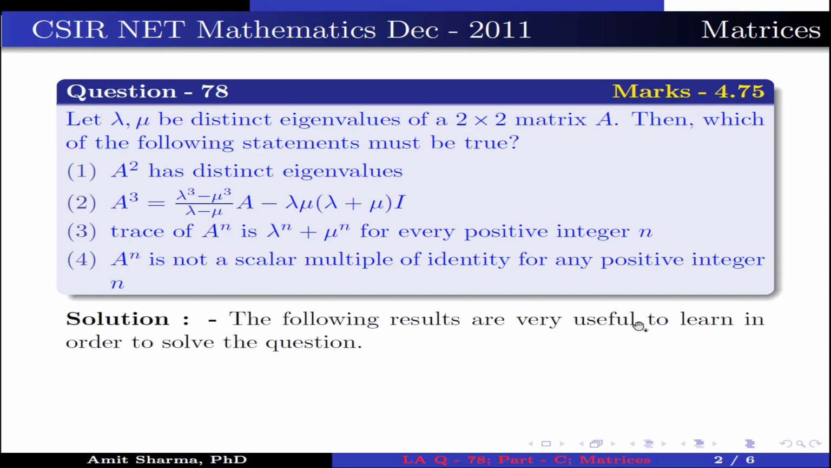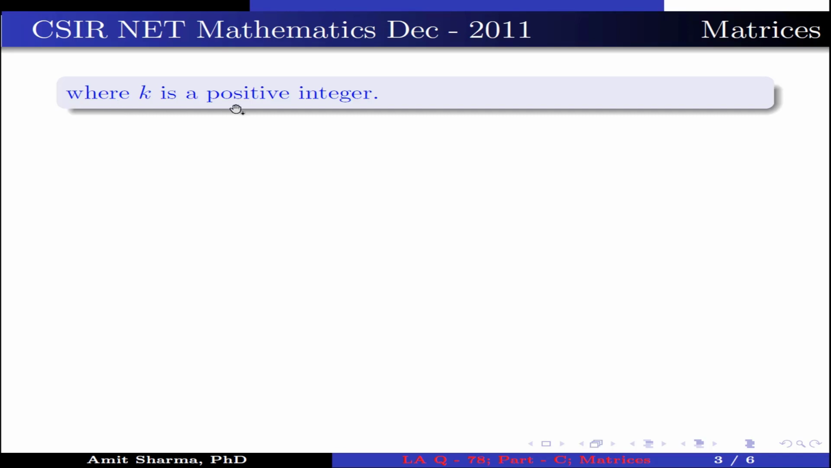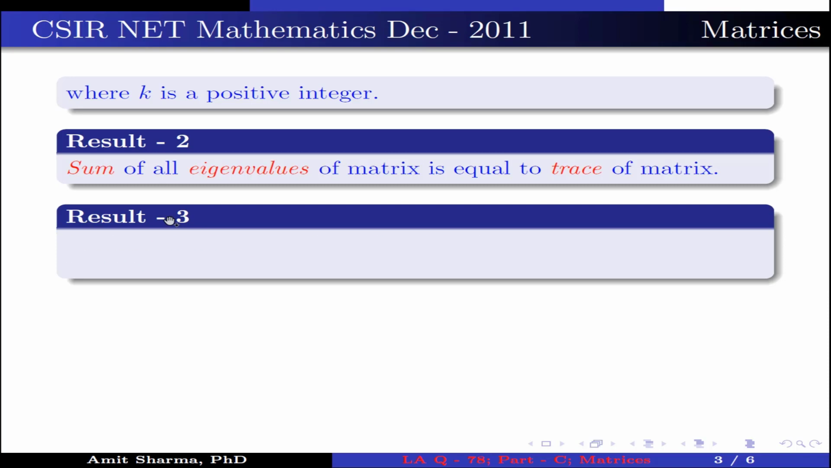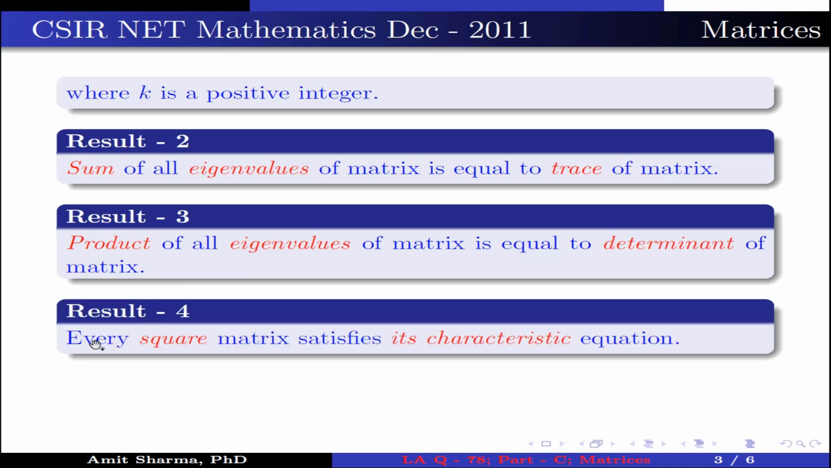The following results are very useful to learn in order to solve the question. Result number 1. If lambda is an eigenvalue of A, then lambda to the power k is an eigenvalue of A to the power k, where k is a positive integer. Result number 2. Sum of all eigenvalues of a matrix is equal to trace of the matrix. Result number 3. Product of all eigenvalues of a matrix is equal to determinant of the matrix. Result number 4. Every square matrix satisfies its characteristic equation. It is known as the Cayley-Hamilton theorem.